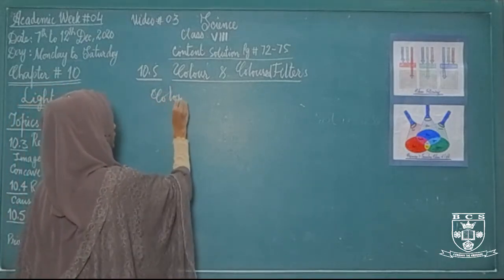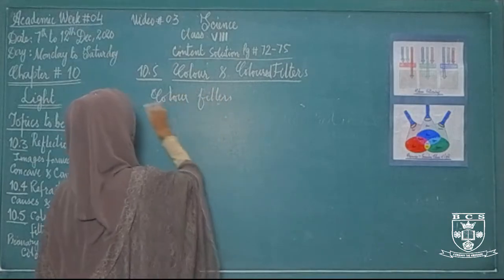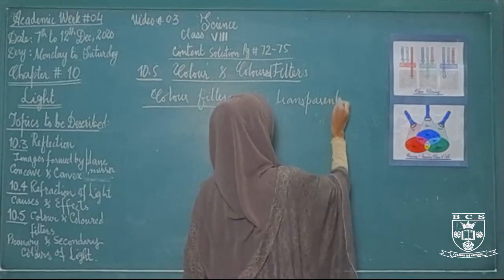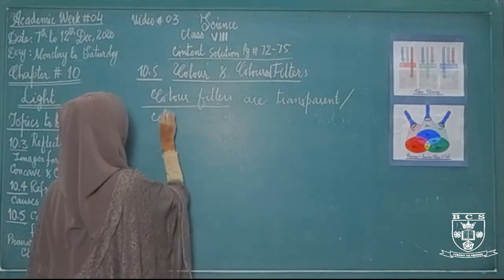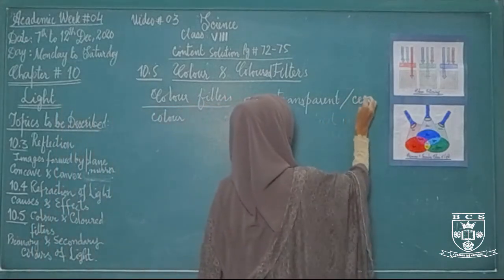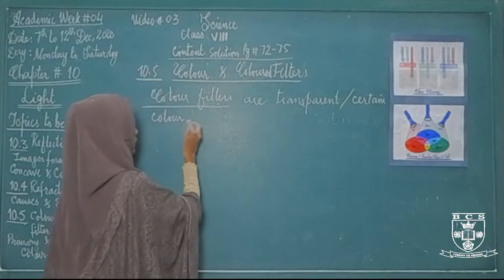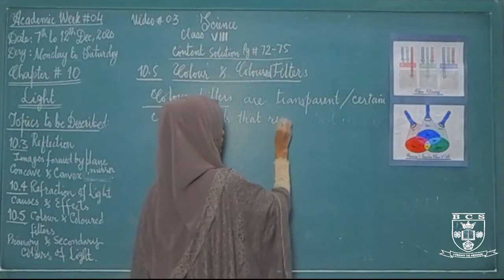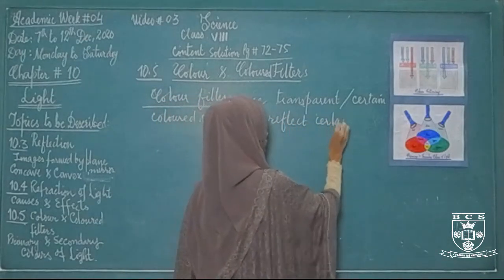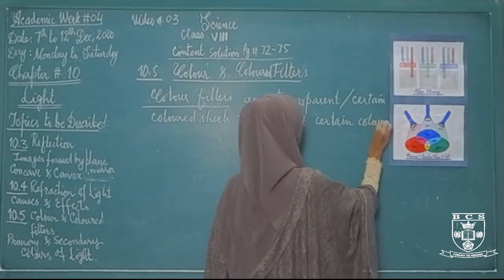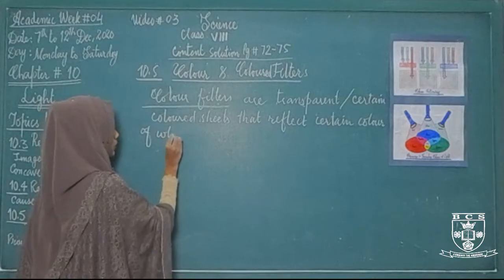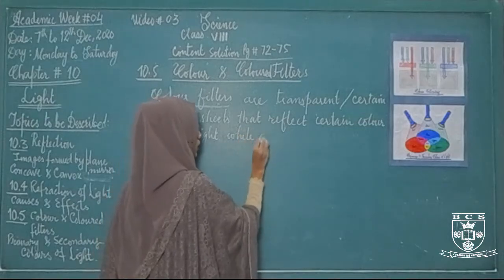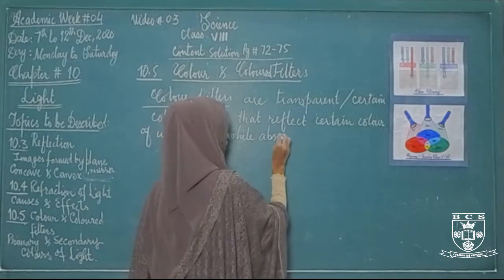Color filters are transparent or certain colored sheets that reflect certain colors of white light while absorbing others.